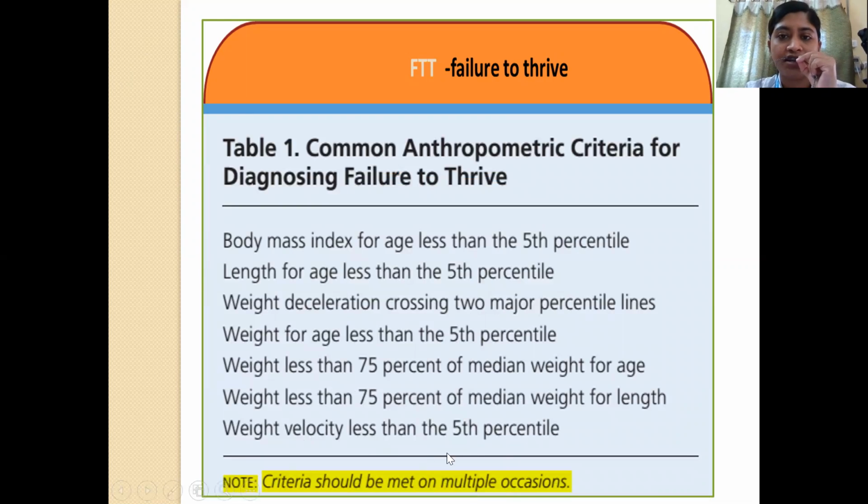So these are some common anthropometric criteria that we can use to diagnose failure to thrive. Body mass index for age less than fifth centile, length for age less than fifth centile, weight deceleration crossing two major percentile lines, weight for age less than the fifth percentile, weight less than 75% of the median weight for age, weight less than 75% of the median weight for length, and weight velocity less than fifth percentile. So these are the various anthropometric criteria that we can use to diagnose failure to thrive.